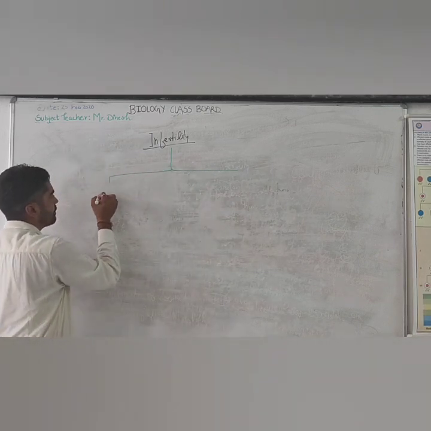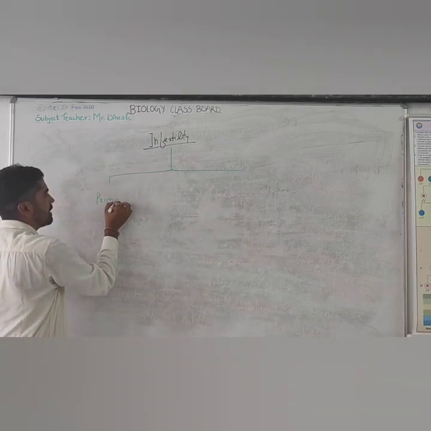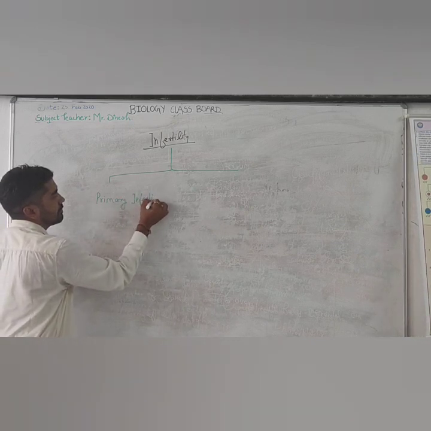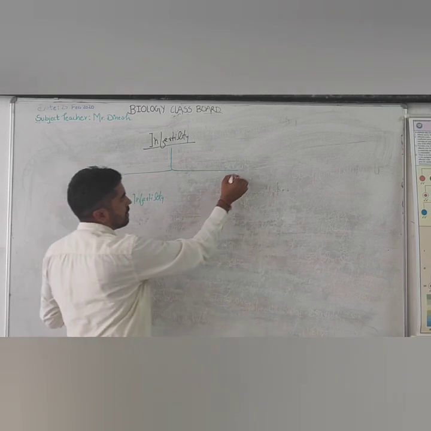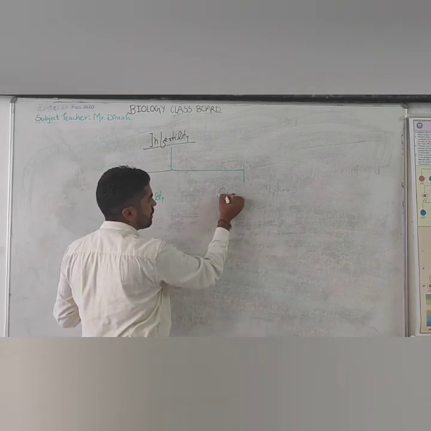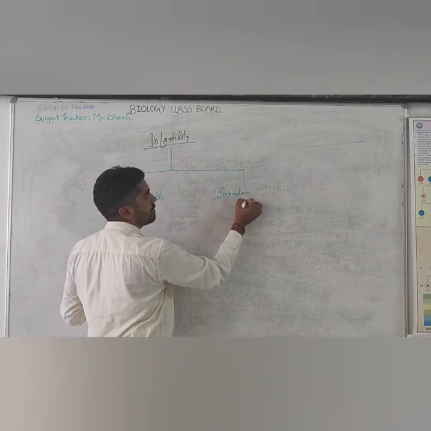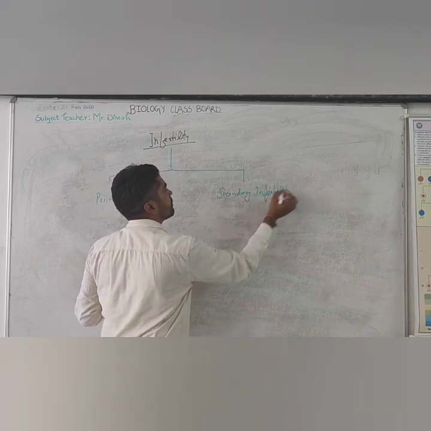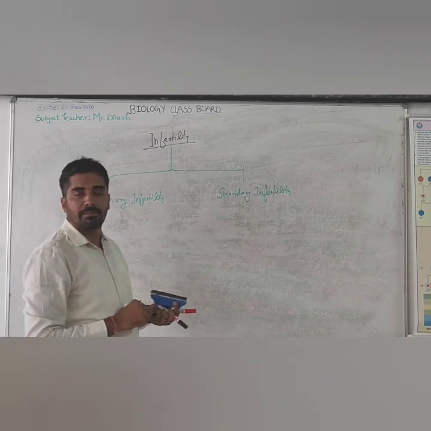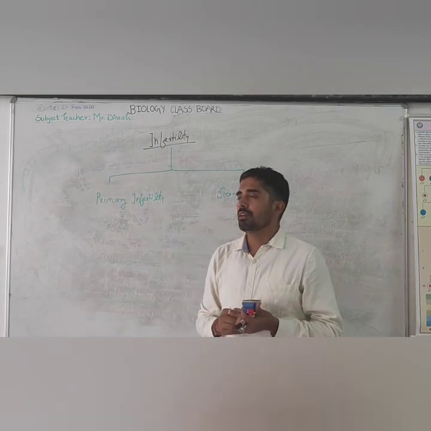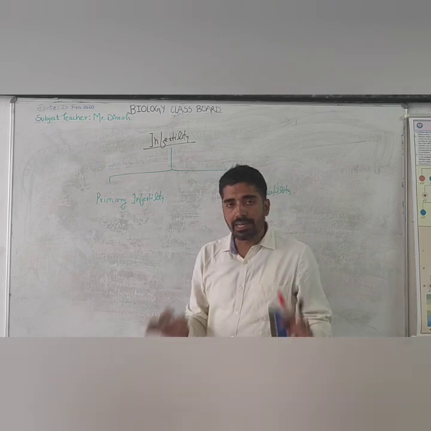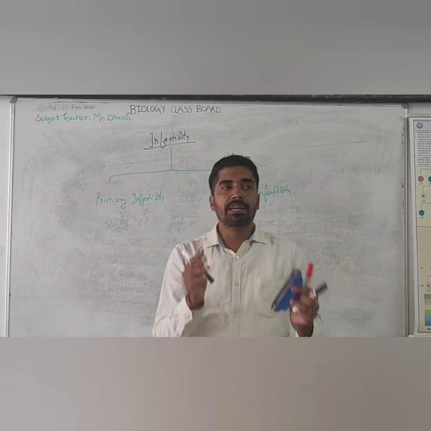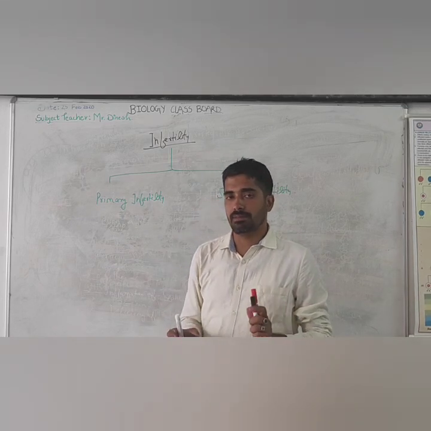One is primary infertility, and the second is secondary infertility. In case of primary infertility, the couple does not have any evidence of pregnancy previously.